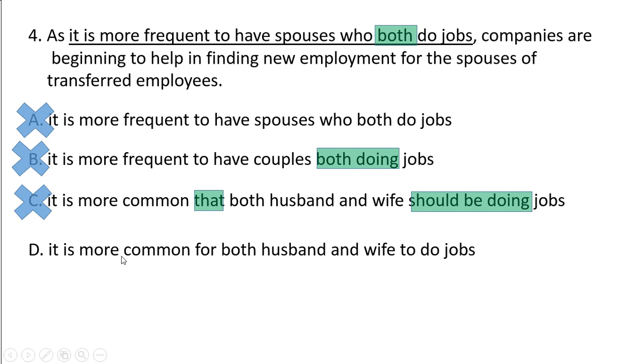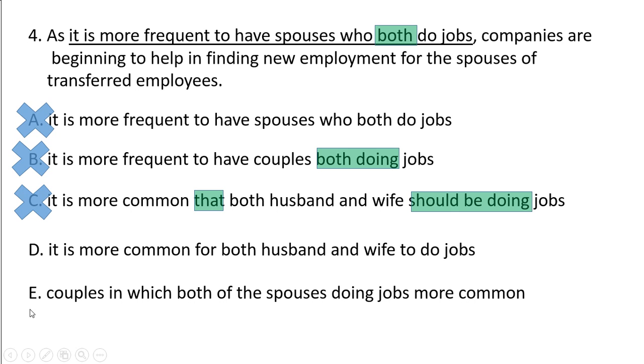Now D: it is more common for both husband and wife to do jobs. All right, so this is fine. And then of course, companies are beginning to help in finding new employment for spouses of transferred employees. So here it's all right, "both and" are correct idioms, and of course the preposition is also all right: "common for", not "common that".